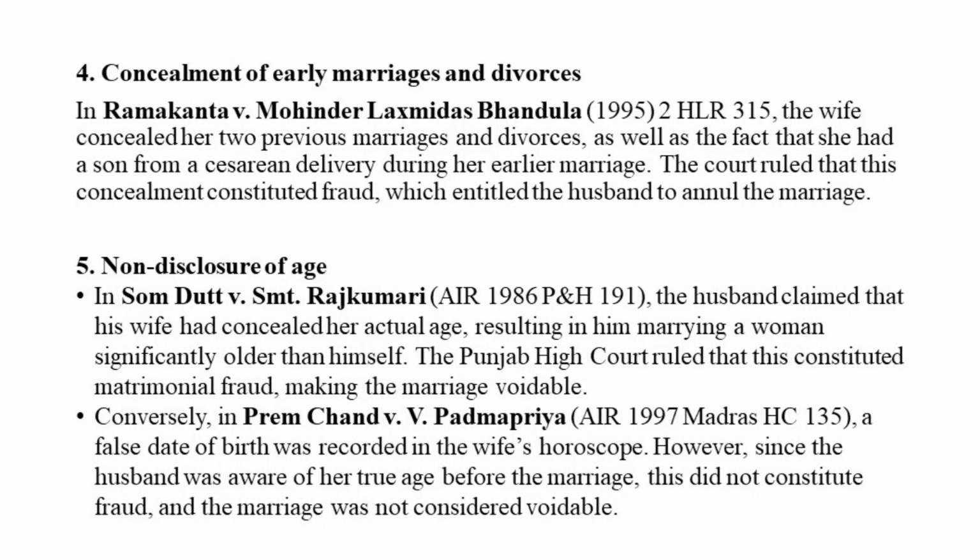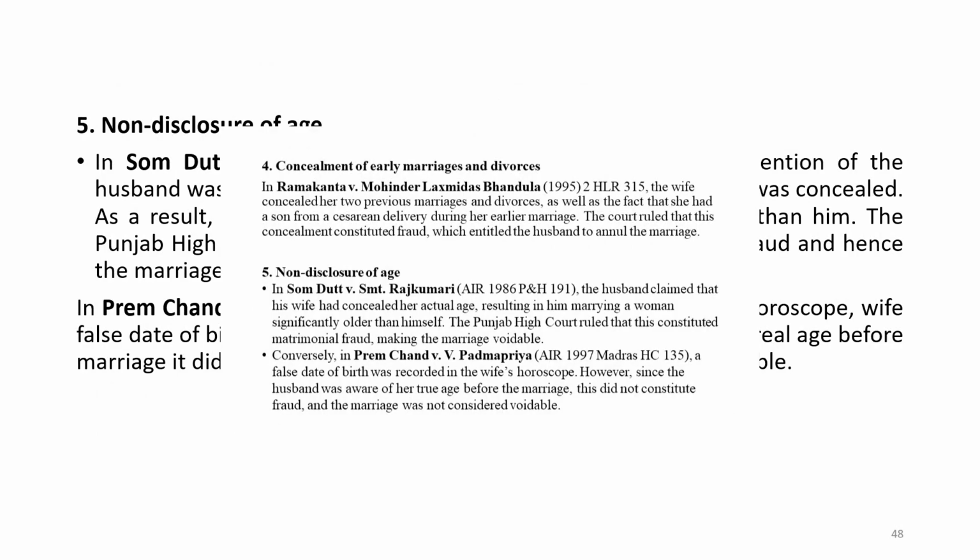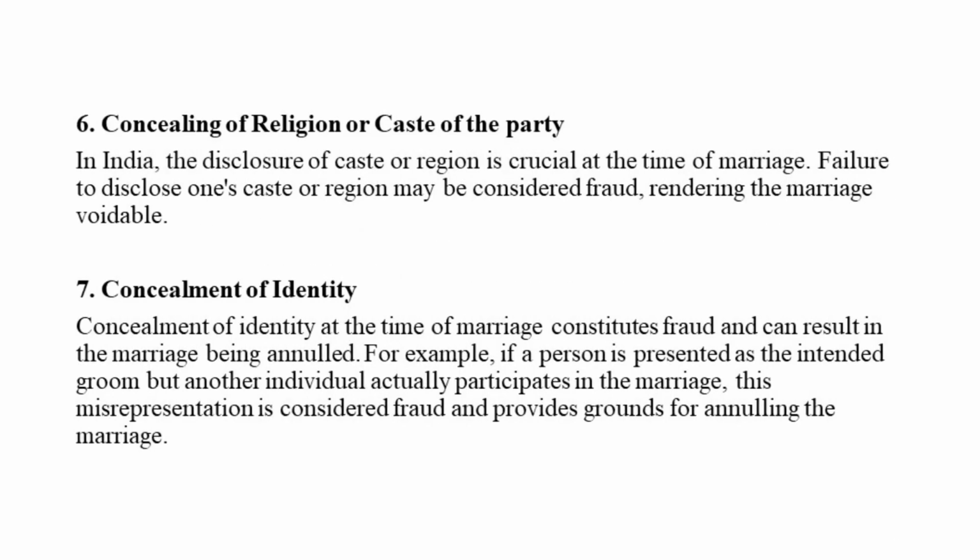There are a number of issues there can be. It could be concealment of age. The person is very particular that the woman should be younger than him, and you have hidden that, and the woman is as good as twice the age of the boy. Of course, it's a case of consent obtained by fraud. Then maybe the woman was earlier married. There had been a case where she was married thrice and she had a baby also through cesarean, but this was hidden from the person. So that was a case of consent obtained by fraud, and this person, the aggrieved person obviously, has a right to move to the court and get that marriage annulled.